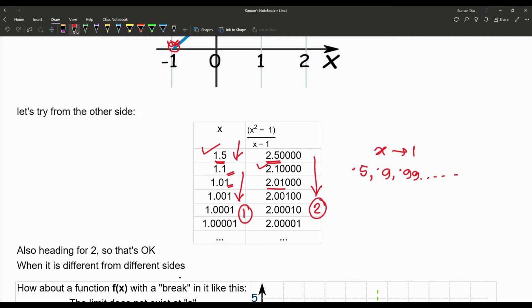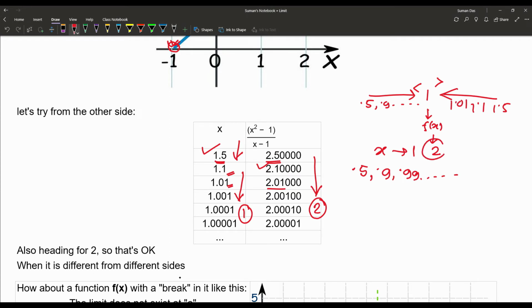So 1 may be in the middle point of x. We approached first from values less than 1, that is 0.5, 0.9 in that way, and the value of the function was approaching 2, as we already saw. And here we are approaching from values greater than 1, that is 1.5, 1.1, 1.01 in that way.